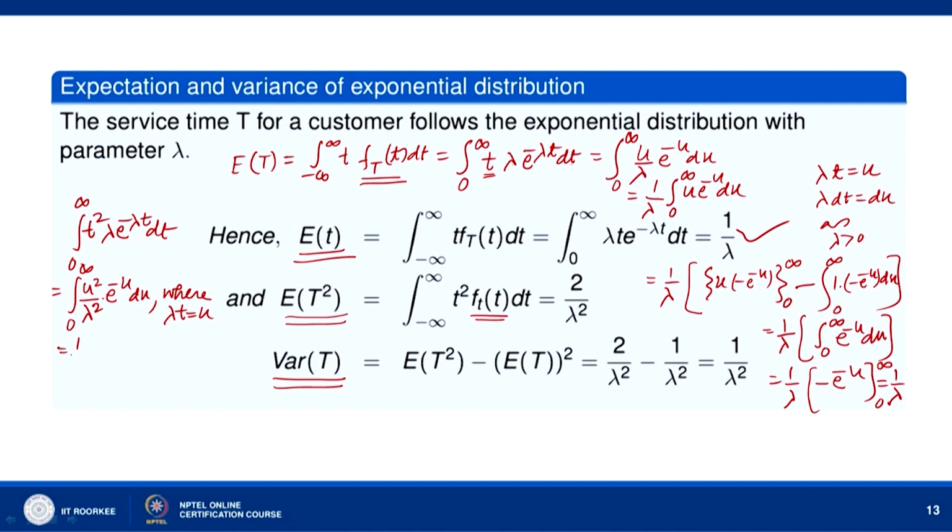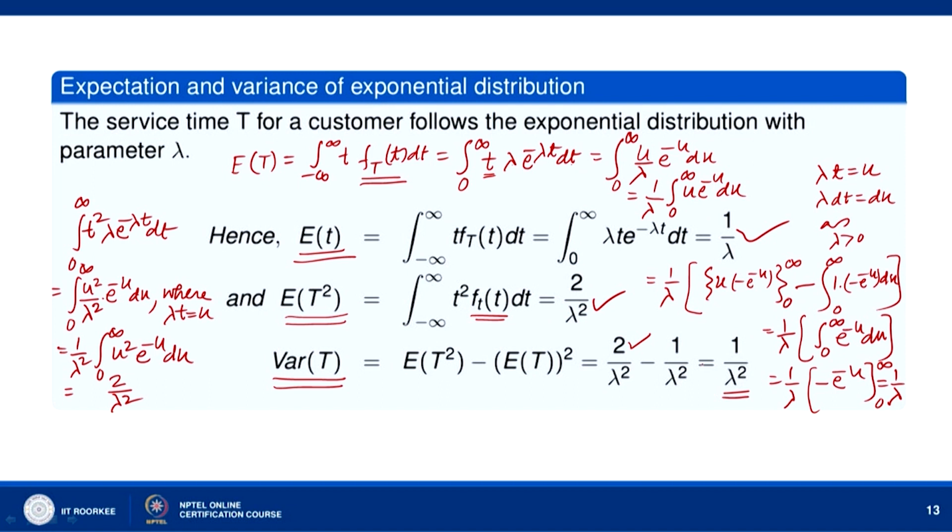Okay. So, this will be 1 by lambda square times the integral from 0 to infinity of u square into e to the power minus u. So, because of u square here, you have to integrate it twice by integrating by parts, and you will see that its value comes out to be 2. Okay. So, we get 2 by lambda square. Variance of t is then E[t square] minus (E[t]) whole square. Okay. So, that is 2 by lambda square minus 1 by lambda square, since E[t] is 1 by lambda. So, we get the variance as 1 by lambda square.